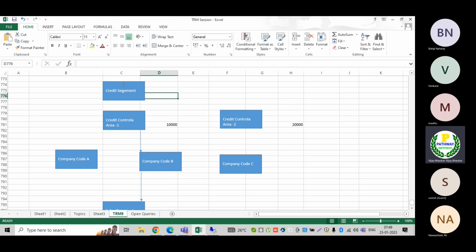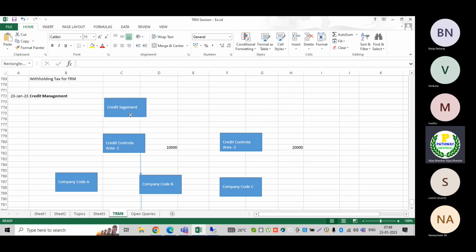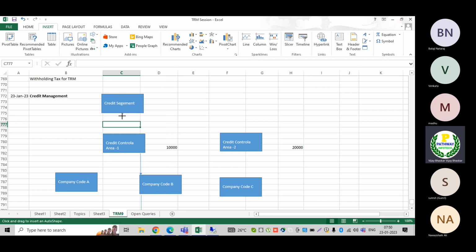The credit segment is the top node in FSCM credit management when we implement it. Also remember, once you create the credit segment and release it, you cannot deactivate it. We will discuss that during the configuration, where I will explain what steps need to be configured. But now the credit segment is the important thing. In most cases, the credit segment will be defined as either central or decentralized.